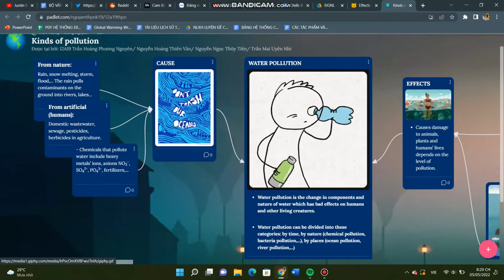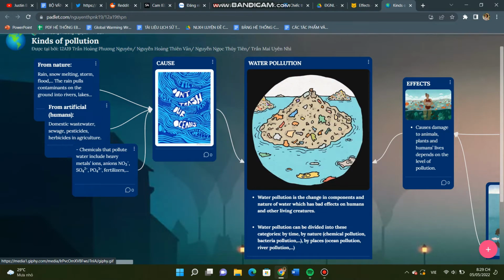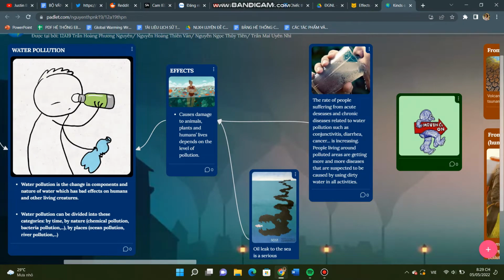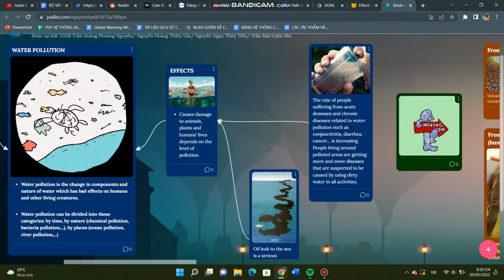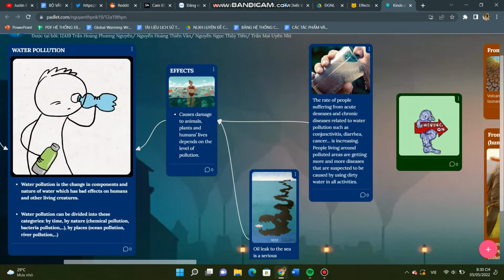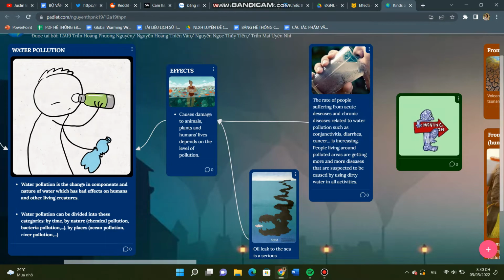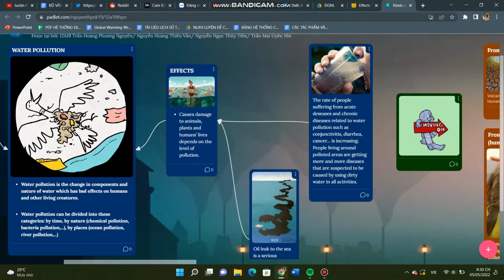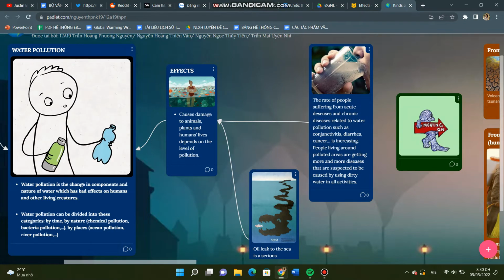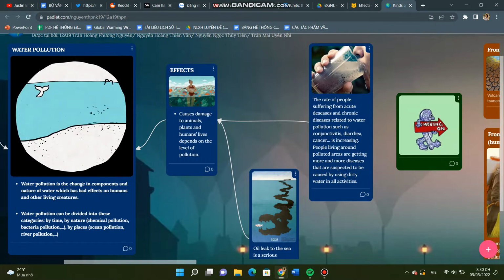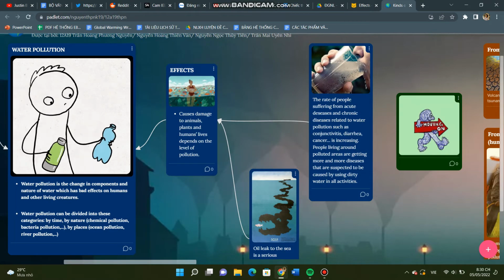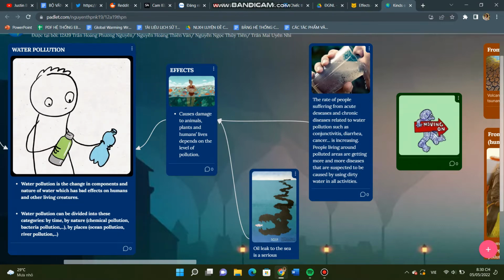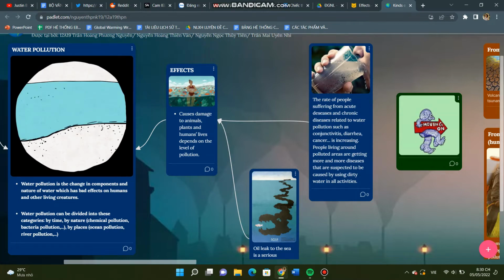Effects: causes damage to animals, plants, and human lives depending on the level of pollution. Oil leaked to the sea is a serious accident that threatens the lives of many creatures in a large area. And the rate of people suffering from acute diseases and chronic diseases related to water pollution such as conjunctivitis, diarrhea, cancer is increasing. People living around polluted areas are getting more and more diseases that are suspected to be caused by using dirty water in all activities.